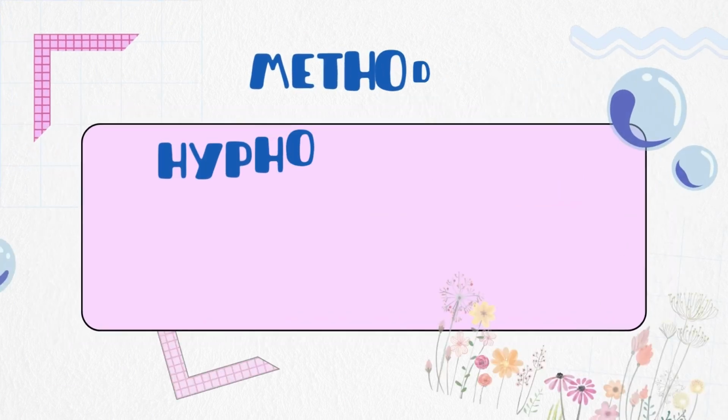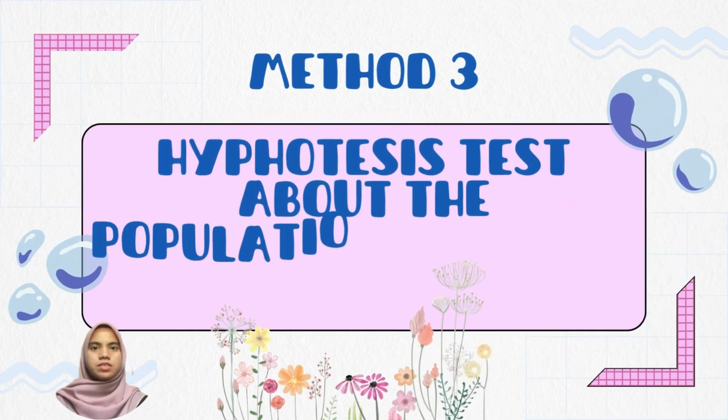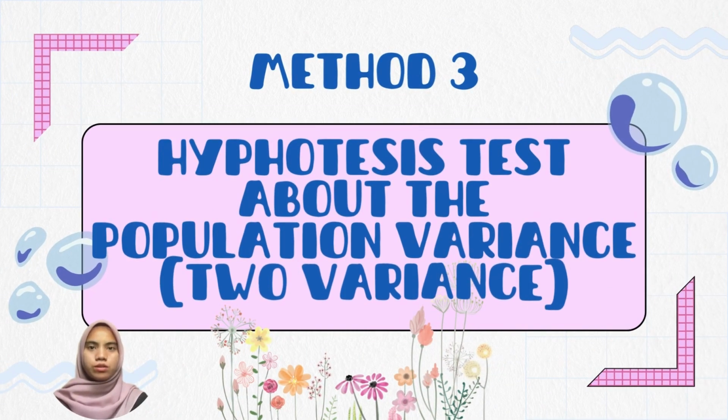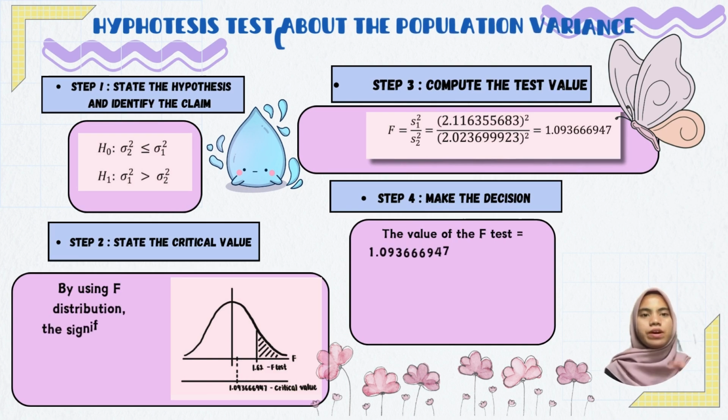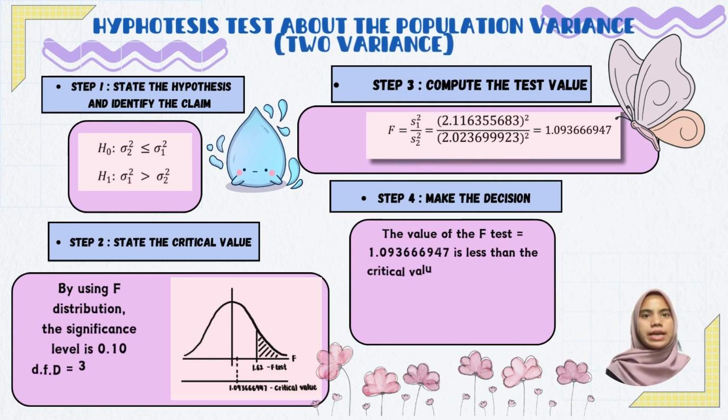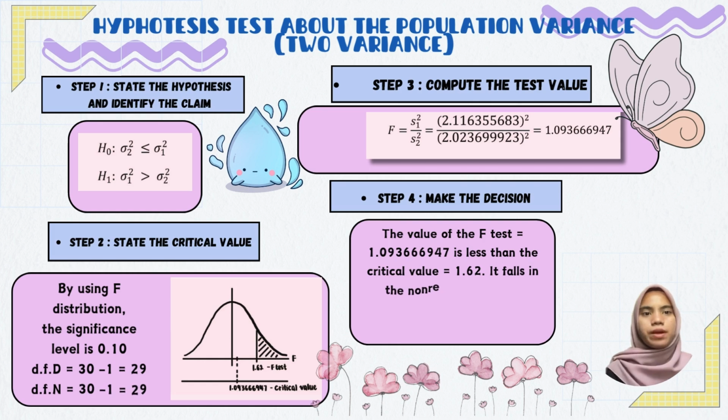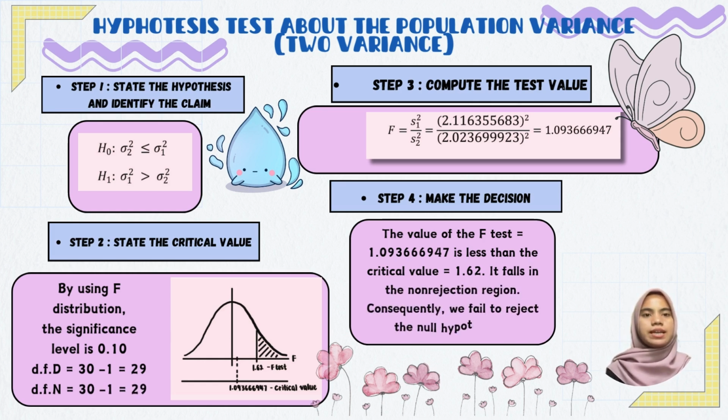And lastly, we will proceed with our last method, which is the hypothesis test about the population variance, since we have collected data from two sample populations. As we know, to make the hypothesis test, we need to apply the 5 steps as we already showed on our slide. So let's clarify the steps one by one to make it clear. The first one is to state the null and alternative hypotheses and identify the claim. For the null hypothesis, we use variance 2 is less than or equal to variance 1. For the alternative hypothesis, we claim that variance 2 is greater than variance 1.